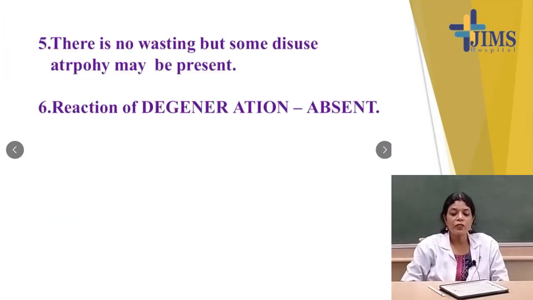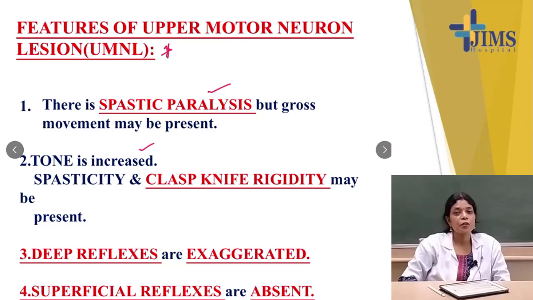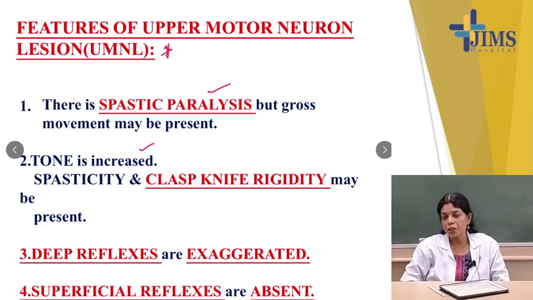There is no wasting, but some disuse atrophy may be present. No wasting, but some disuse atrophy will be present. And number 6 is reactions of degeneration absent. Reaction of degeneration you will not find. So, these 6 points you have to learn: what are the features of the upper motor neuron lesions?